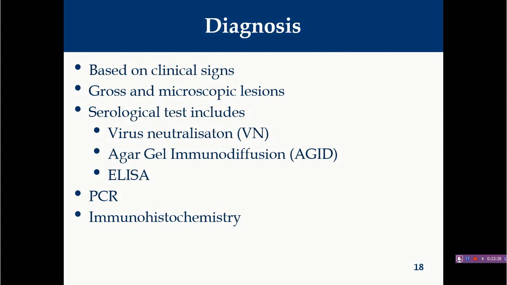So if you find them, they are very characteristic and you can confirm the disease, but if they are not found, then you cannot rule out the disease, and for confirmation you have to go for serological or laboratory investigations. For that you can use virus neutralization test, agar gel immunodiffusion, ELISA, PCR, and immunohistochemistry. On the basis of these you can confirm the disease.